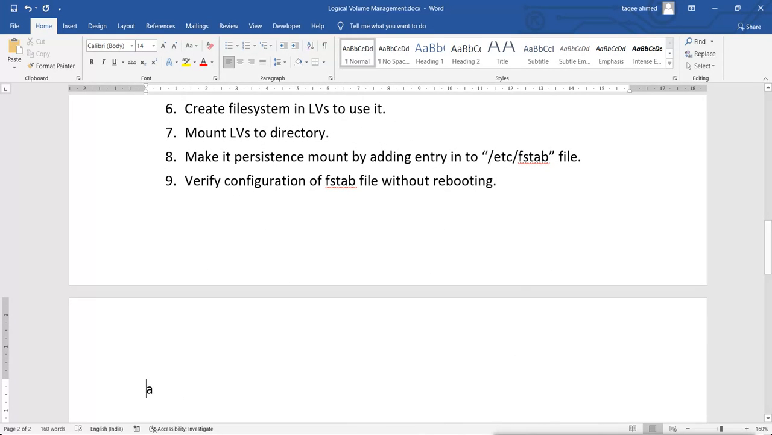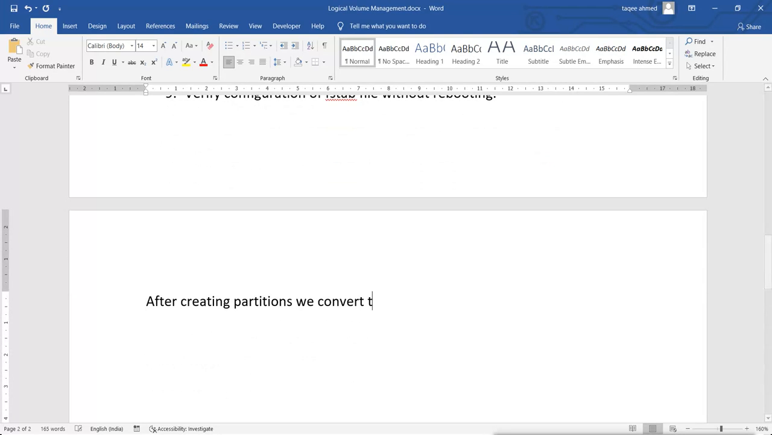after creating partitions, we convert them into physical volumes. Now to convert them into physical volumes, the command is pvcreate, and after that we will mention those partition names which we have created for LVM.